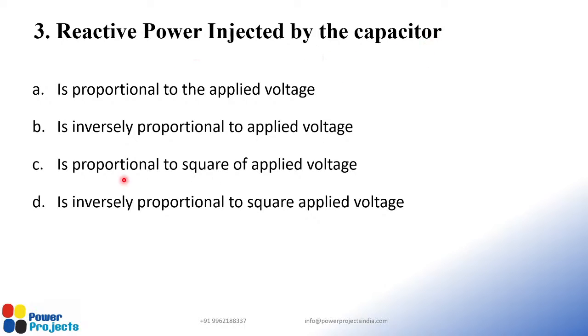Let me repeat that point. Reactive power injected by the capacitor is proportional to the square of the applied voltage. That means the answer is 3C. That's the answer. I guess many of you have given the right answers. The next point which I have added: if there is a 10% reduction in voltage, for example the voltage coming down from 100% to 90%, that will reduce the reactive power generation by 19%. That means the voltage came down from 1 per unit to 0.9 per unit. Reactive power Q is proportional to V square, so that is 0.9 square, which gives 0.81. That is a 19% reduction in the reactive power generation of the capacitor.